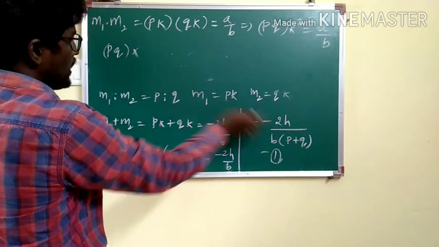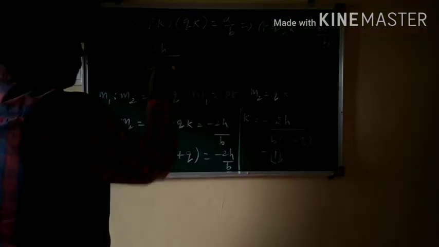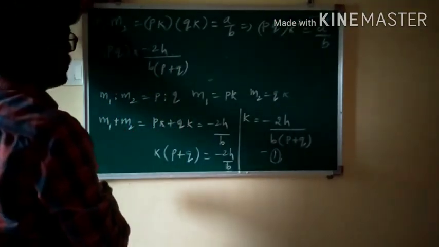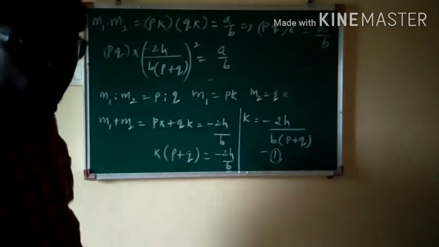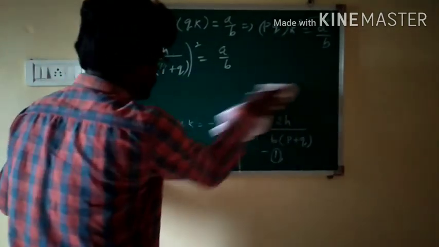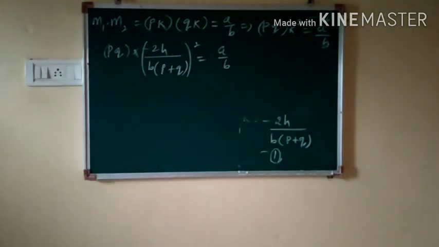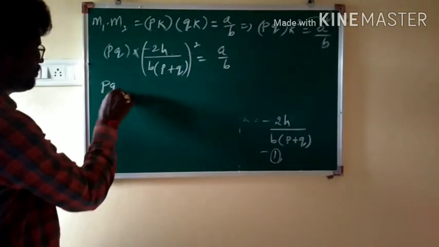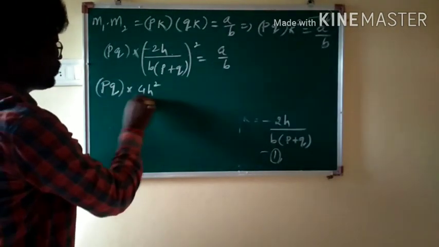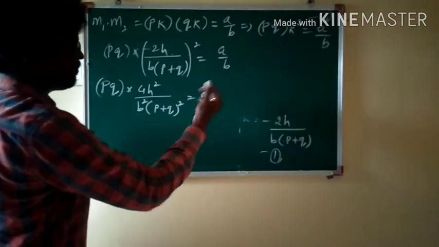pq into k, I am going to replace by minus 2h by b into p plus q, whole square is equal to a by b. What are you going to get? On just simplifying it, you will be getting pq into 4h square by b square into p plus q whole square is equal to a by b.